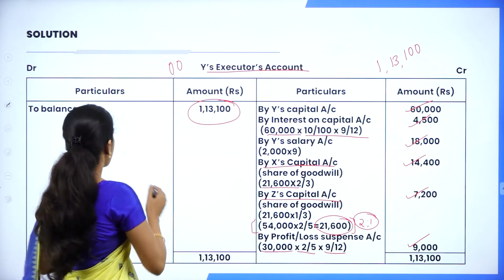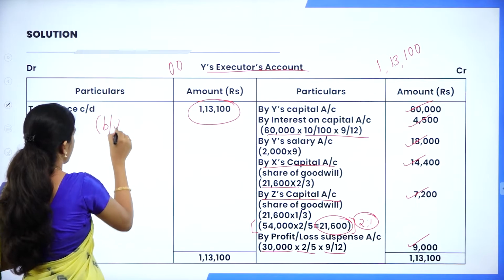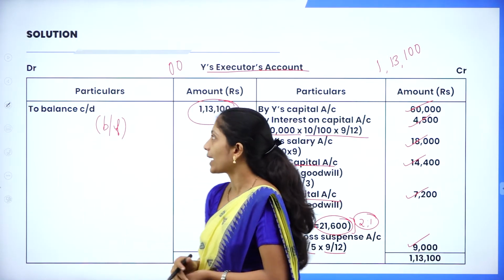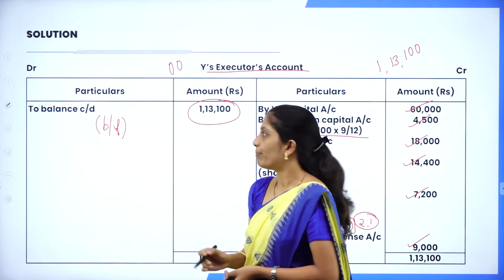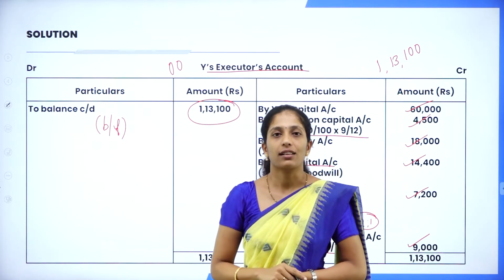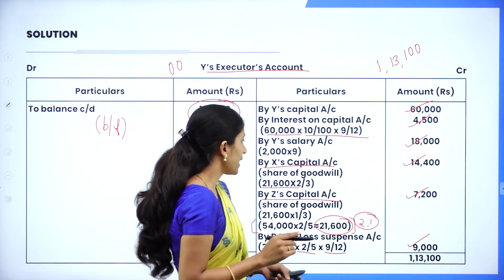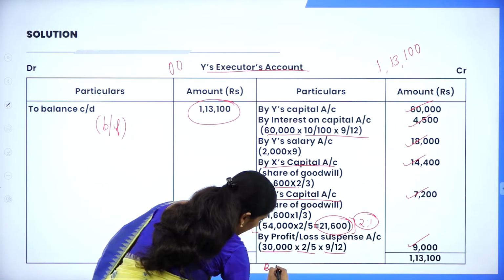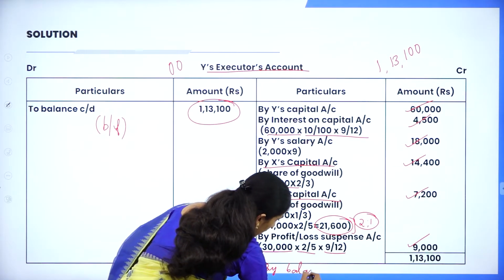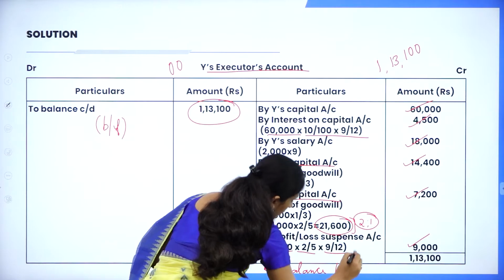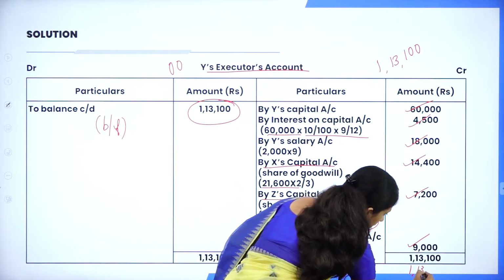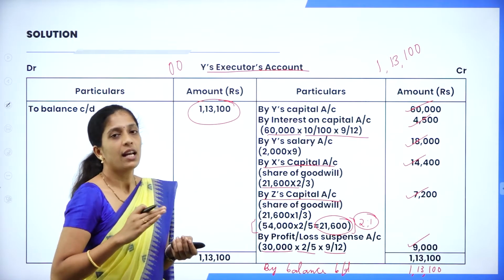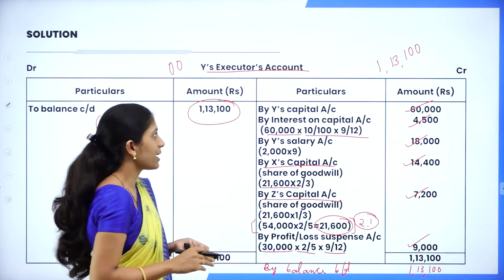This amount has to be carried down. So write: to balance carried down, 1,13,100. Whatever amount you have carried down, you bring down as by balance brought down, 1,13,100. This is how we prepare the deceased partner's executor's account.